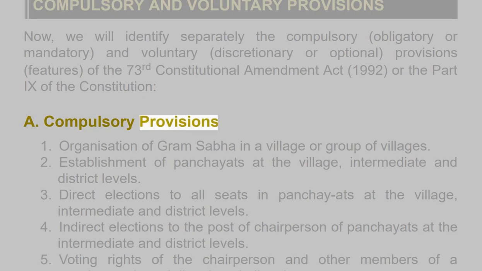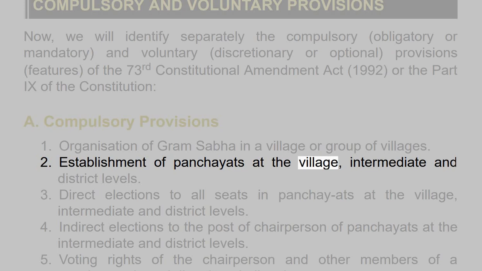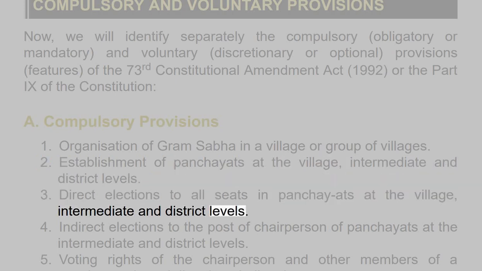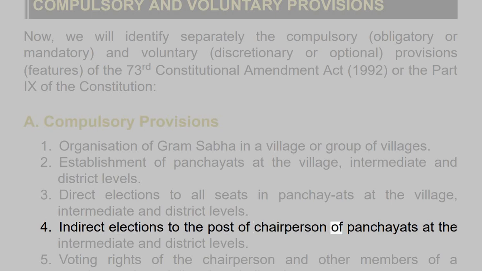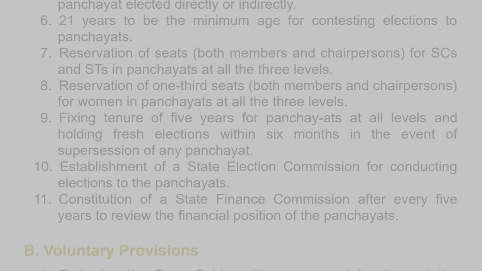Compulsory provisions. 1. Organization of Gram Sabha in a village or group of villages. 2. Establishment of panchayats at the village, intermediate and district levels. 3. Direct elections to all seats in panchayats at the village, intermediate and district levels. 4. Indirect elections to the post of chairperson of panchayats at the intermediate and district levels. 5. Voting rights of the chairperson and other members of a panchayat elected directly or indirectly.